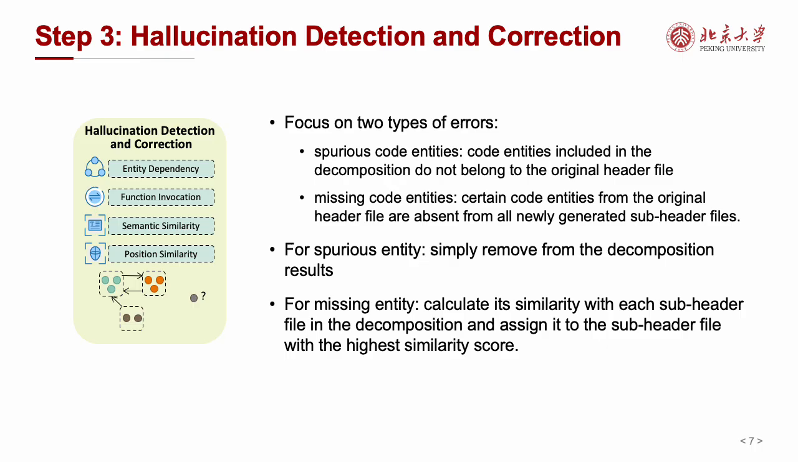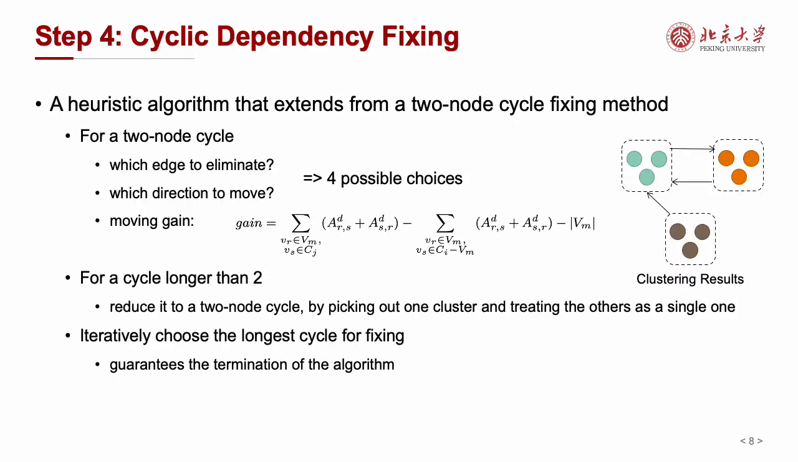For spurious entities, we simply remove them. For missing entities, we calculate their similarity with each subheader file and assign them to the file with the highest similarity score. After correction, cyclic dependencies may still exist. Our heuristic algorithm fixes these by evaluating different moving options. For 2-node cycles, we calculate a moving gain for 4 possible solutions and select the best one. Longer cycles are iteratively reduced to 2-node cycles, processing the longest first to ensure termination.